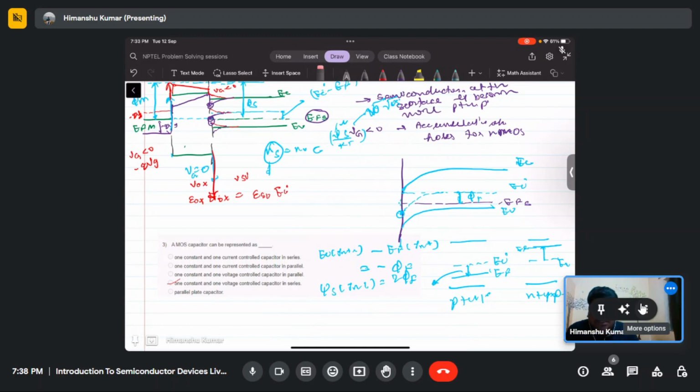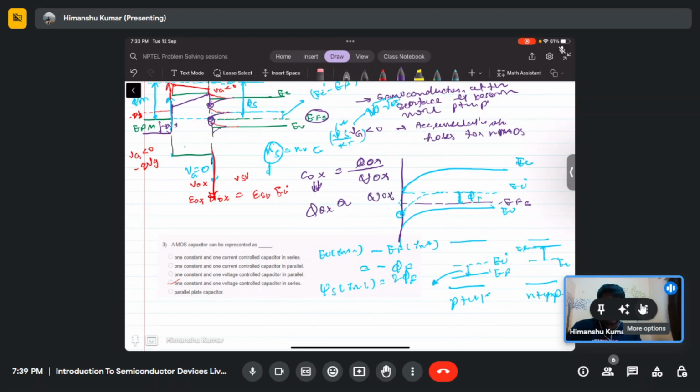And qualitatively we can see that C ox is basically Q ox by V ox. Since C ox is constant, Q ox will be directly proportional to V ox.